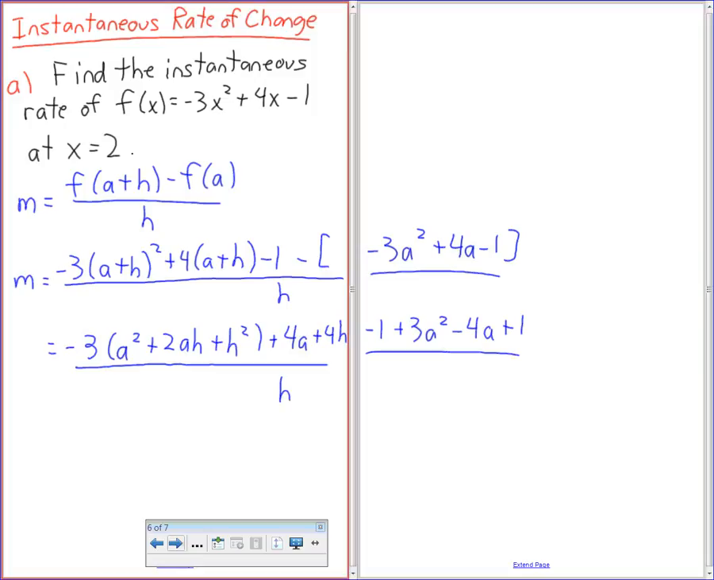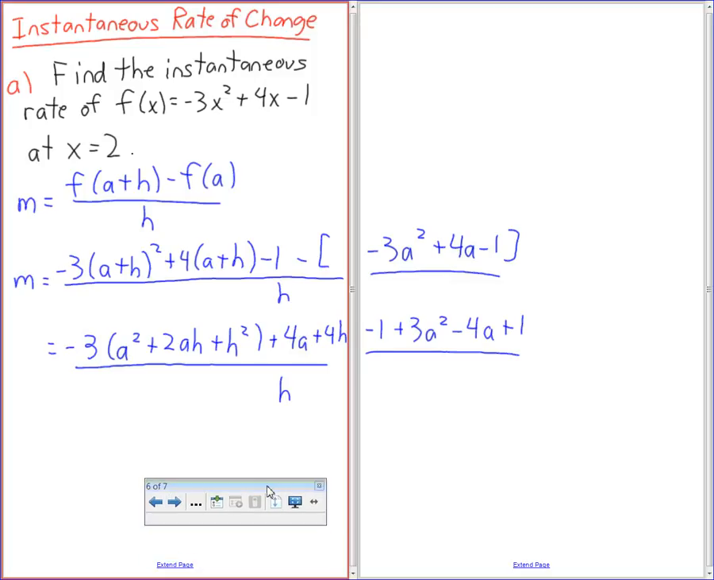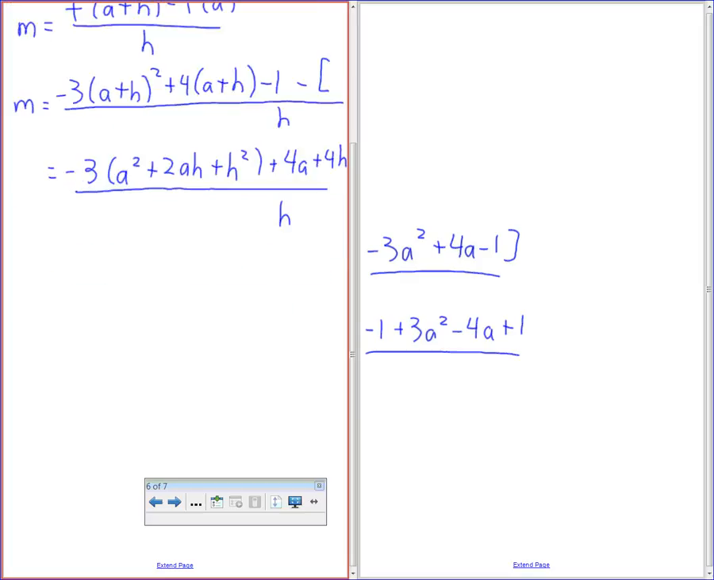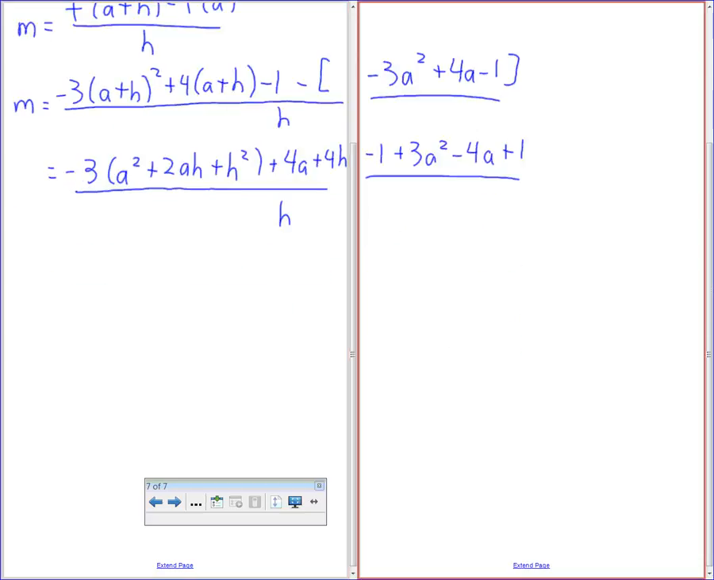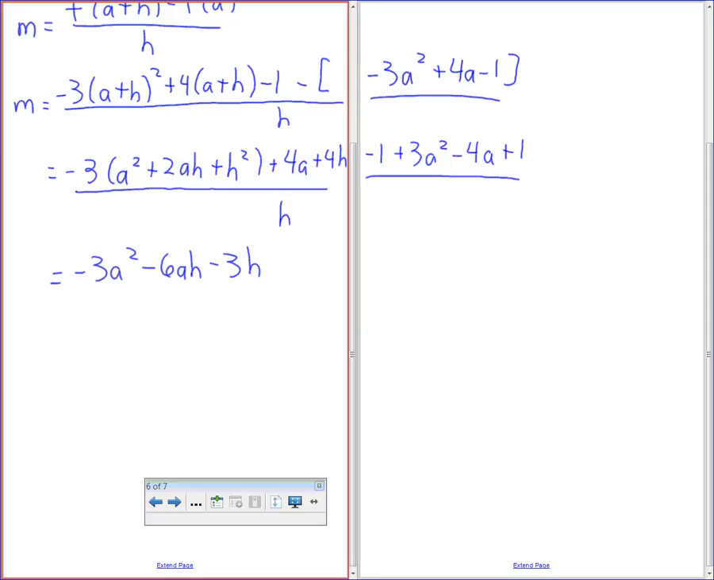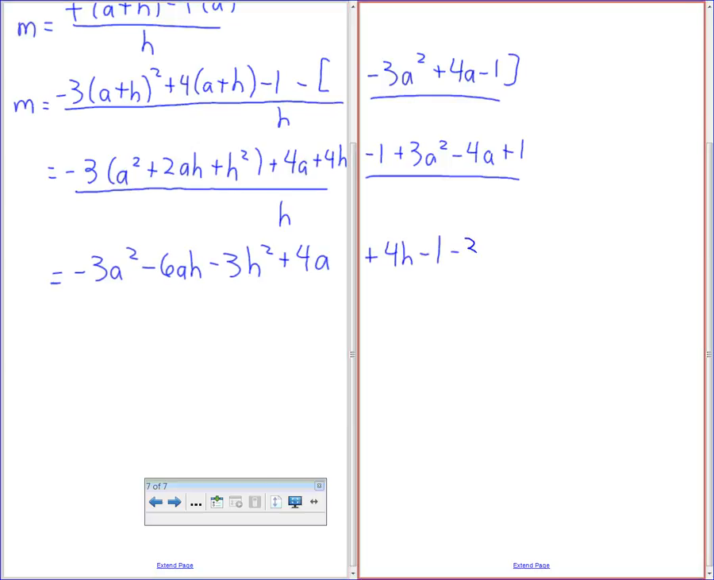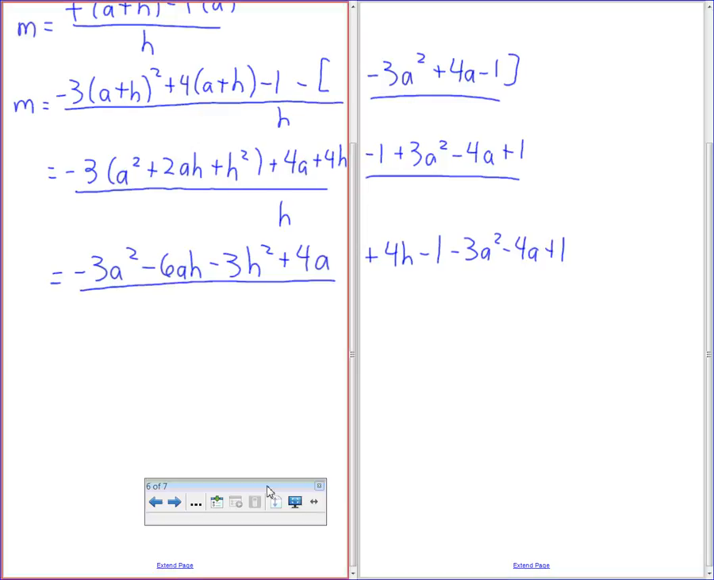So what I just did there is just a binomial expansion. Okay, I'm going to extend the page so I can keep going here. Okay, I'm going to simplify out everything now. I'm going to call that negative 3a squared minus 6ah minus 3h squared plus 4a plus 4h minus 1 minus 3a squared minus 4a plus 1. And if you want to call that, just divide by h at the end, or times 1 over h, that's all right. Okay. What do I do now?